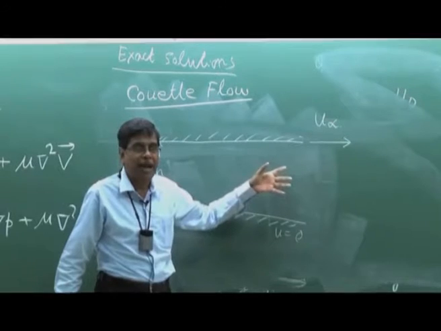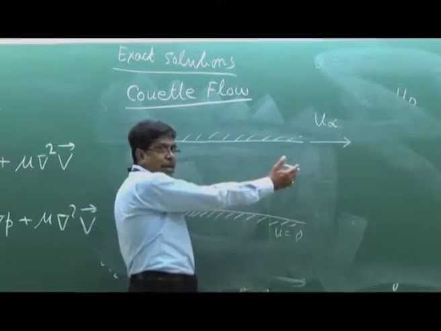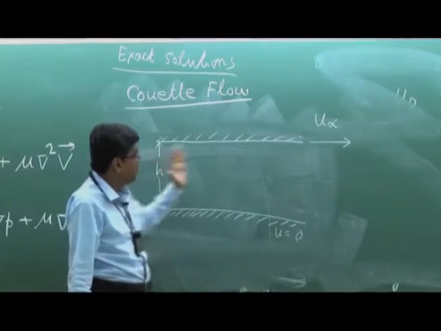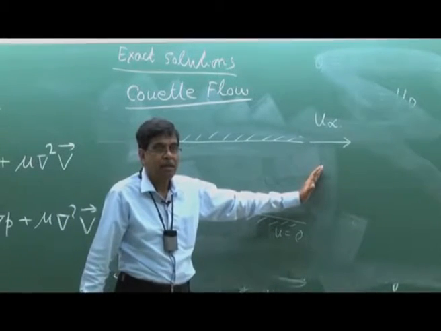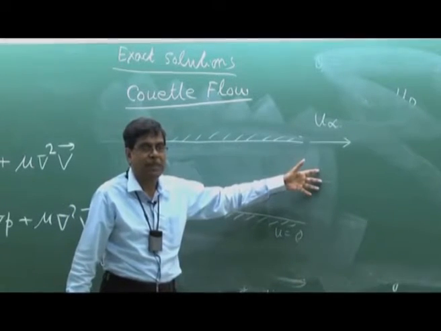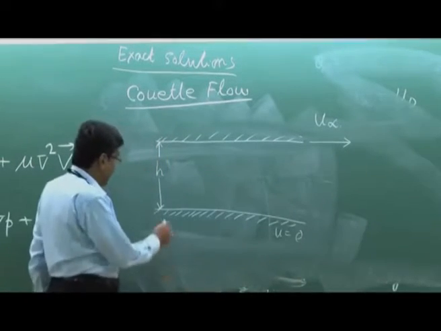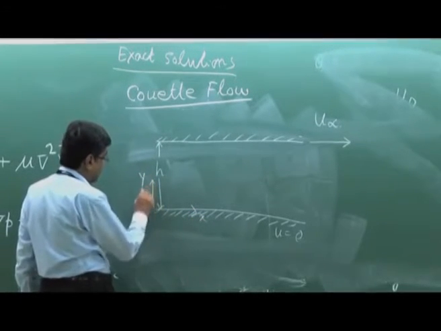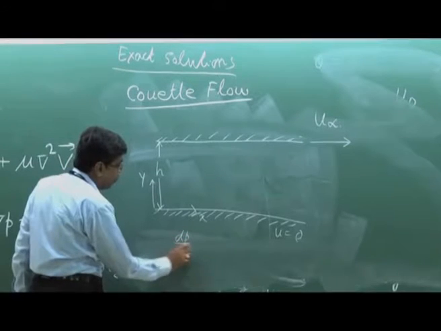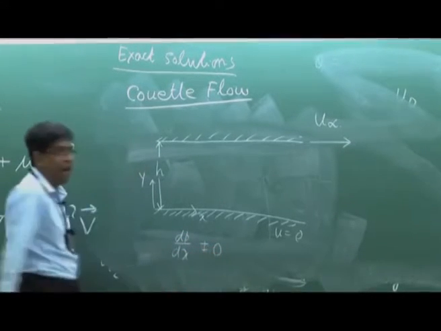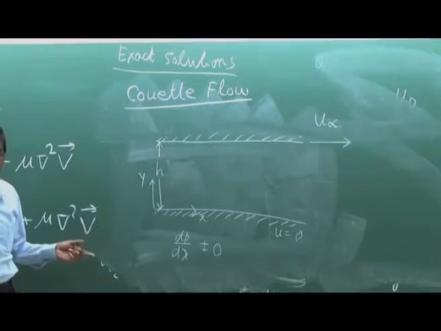But along with that, we can impose a pressure gradient also. That means there is a high pressure this side, low pressure this side. It will also be aided by the pressure gradient, that is known as pressure driven flow. If I consider this as x direction and this as y direction, the flow can also be driven by the pressure gradient. And this pressure gradient may be negative or positive.